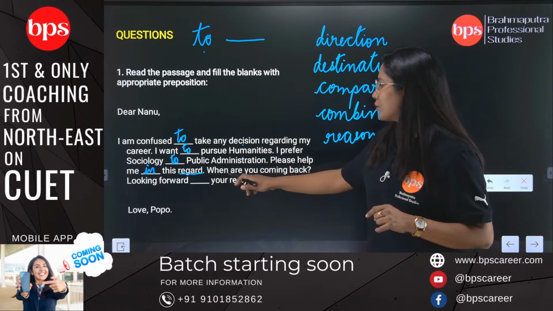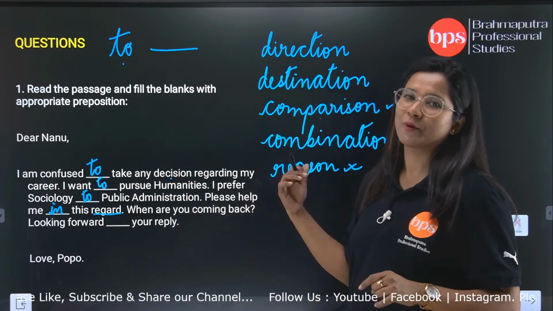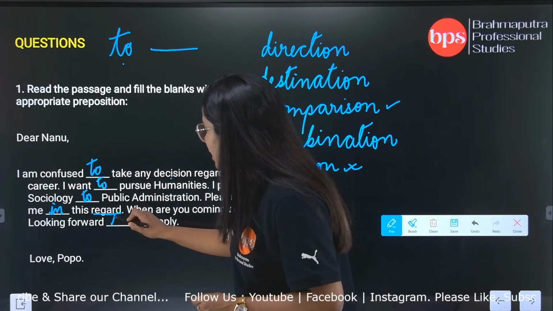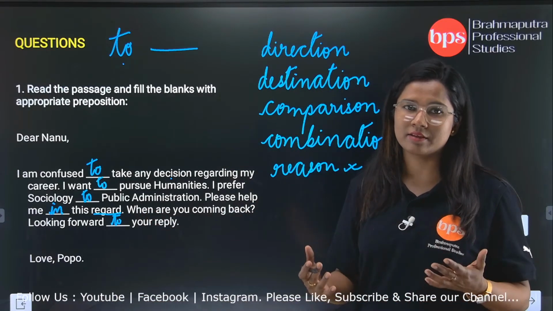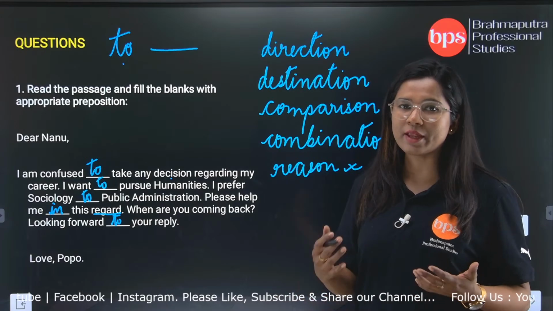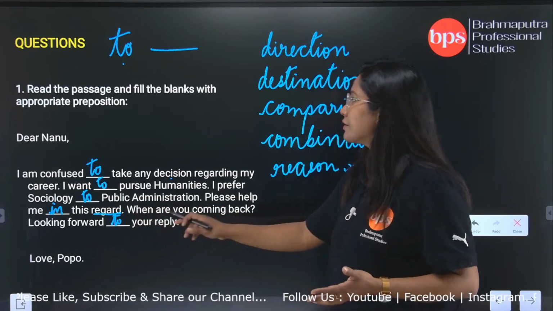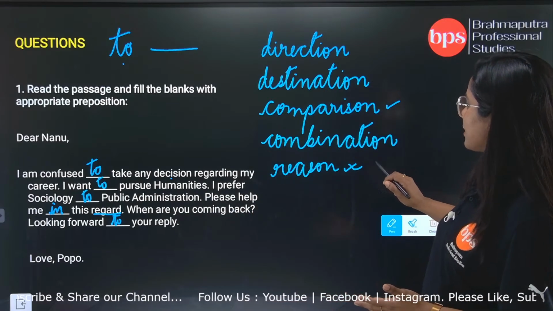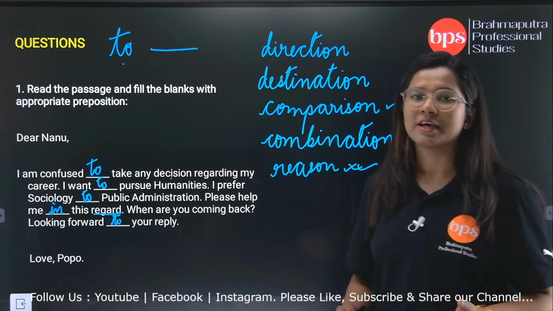Next, the last one: when are you coming back? Looking forward to your reply. Now, whenever there is any prospect of reply or address, then we again put the word to. Because here again, to will be something like a reason, which will fall under the category reason.